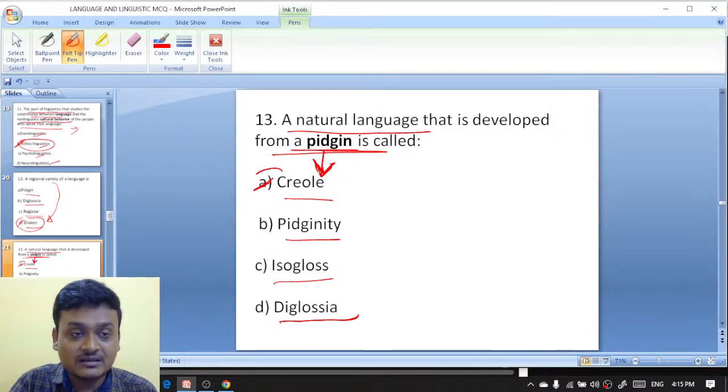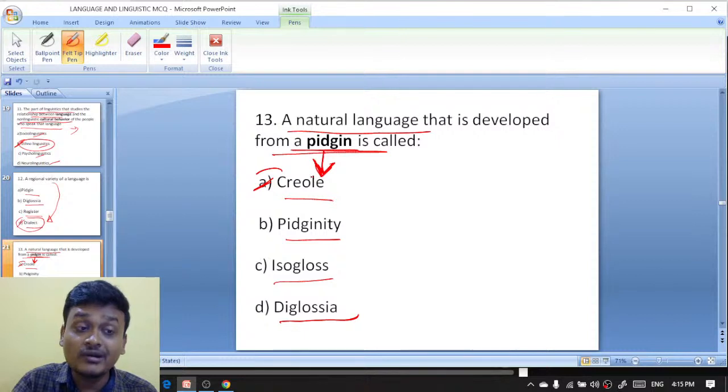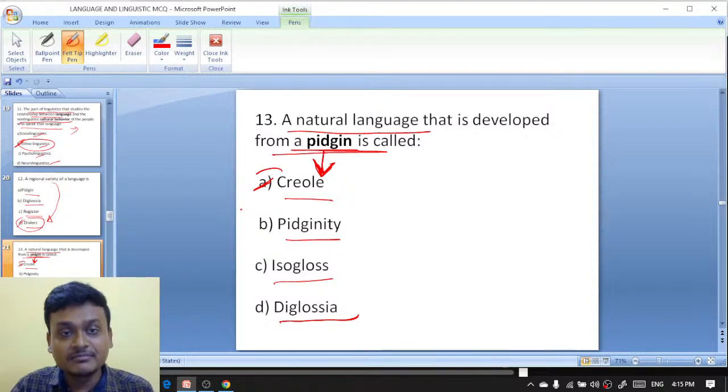Pidgin is actually a normalized version of conversation between two people who have no common language. Who have no common language. Imagine that I have gone to any state. My mother tongue is Bengali, and the person that I want to speak, his or her mother tongue is Malayalam.